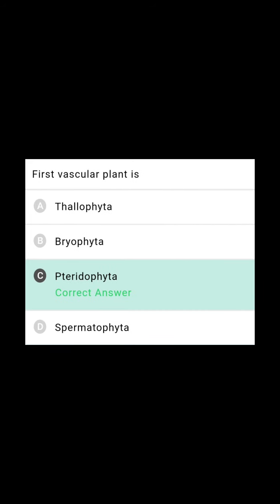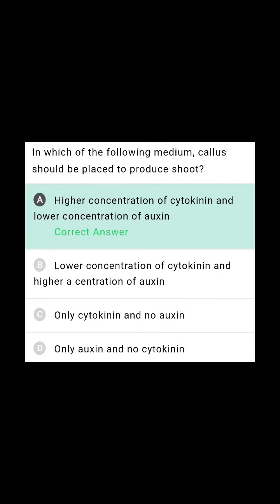First vascular plant: Thallophyta consists of algae and fungi, no vascular tissue. Bryophyta, no vascular tissue. Spermatophyta, vascular tissue present. Pteridophyta also has vascular tissue present. But for the first time, vascular tissue developed in Pteridophyta. So the first vascular plant is Pteridophyta. Hence, they are called primary vascular plants.